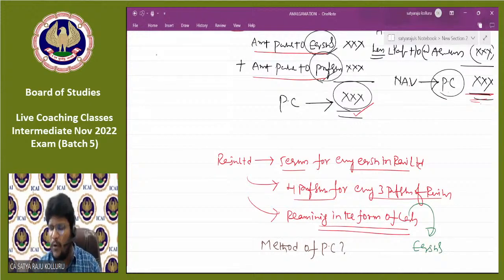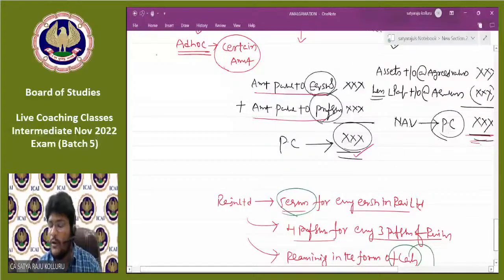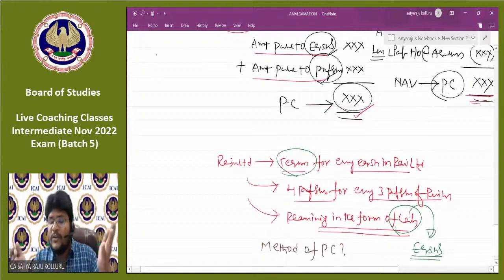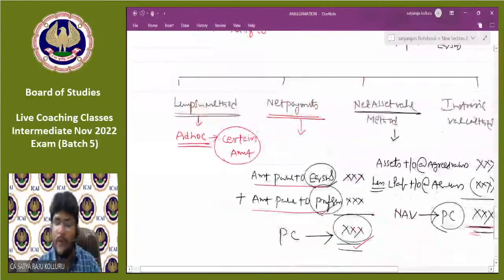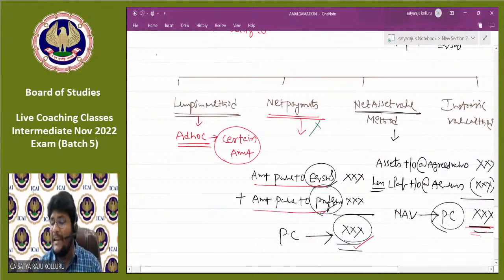Because whatever amount they mention in the form of cash, if not mentioned otherwise, is payable to equity shareholders. That means for equity shareholders, they are paying in 2 different forms. One is in the form of equity shares, another is in the form of cash. Do you know the total amount payable to equity shareholders now? No. In the form of equity shares, I know, but in the form of cash, how much, I don't know. That means the problem information is incomplete. We are unable to apply the net payments method. But we can apply the net asset value method.